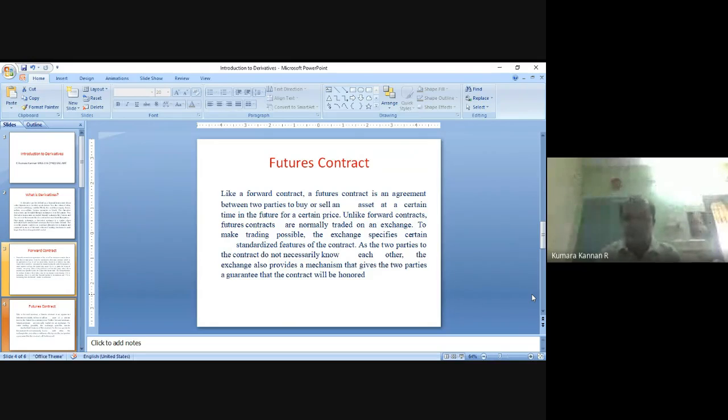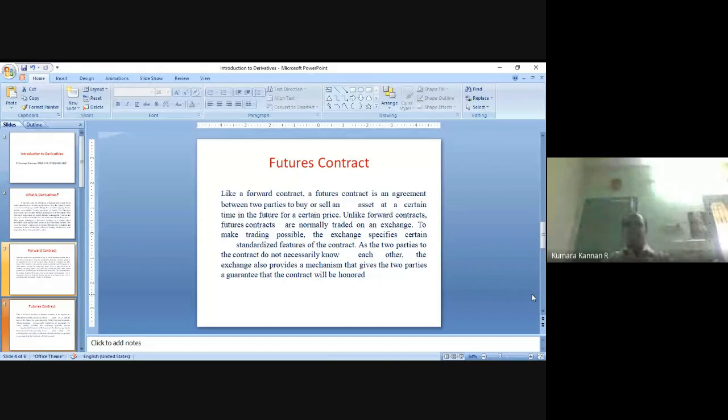That balance is called the maintenance margin. It is also dictated by the exchange. Once the balance reaches the maintenance margin, the buyer will immediately be asked by the exchange to deposit an amount equivalent to the difference between the maintenance margin and the initial margin. That amount should be deposited, so the balance will be rolled back from the maintenance margin to the initial margin. The difference amount will be settled.